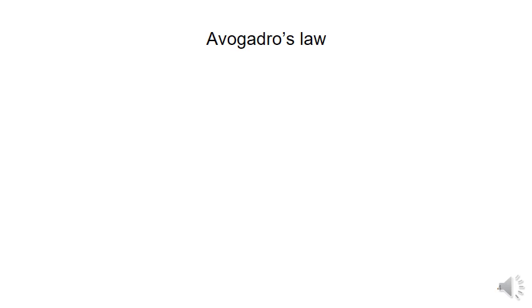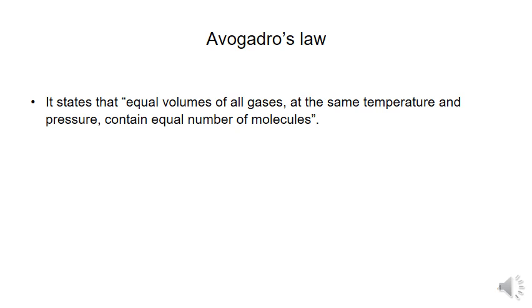It states that equal volumes of all perfect gases at the same temperature and pressure contain an equal number of molecules. Equal volumes of all the perfect gases at all temperatures and pressures contain the equal number of molecules.